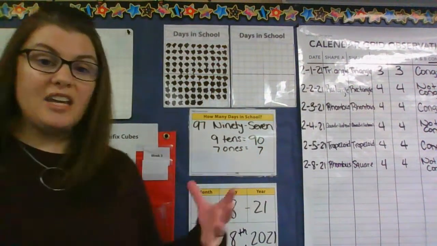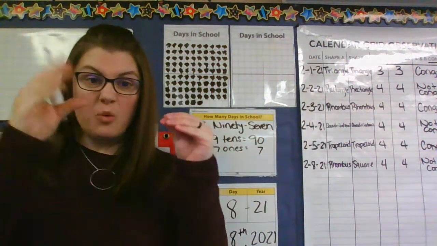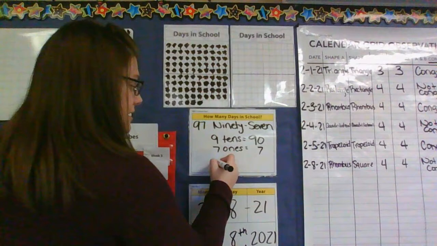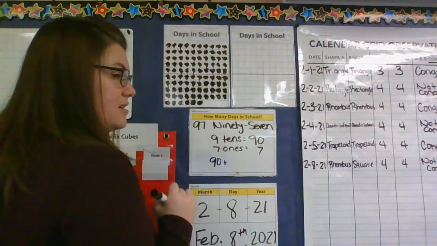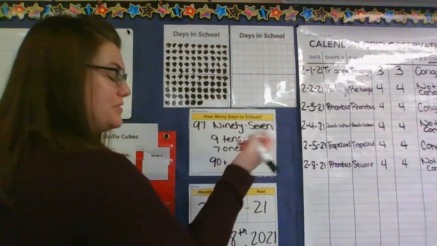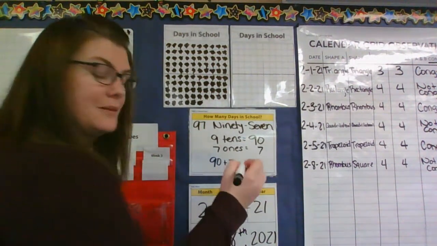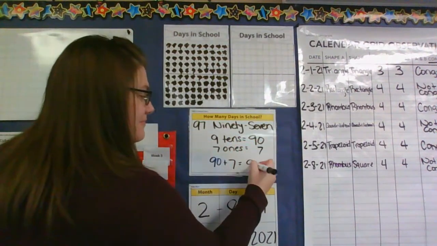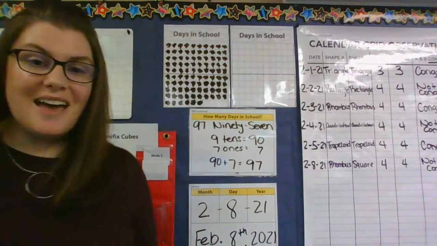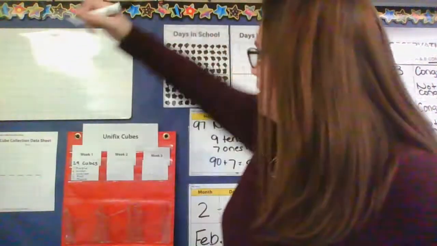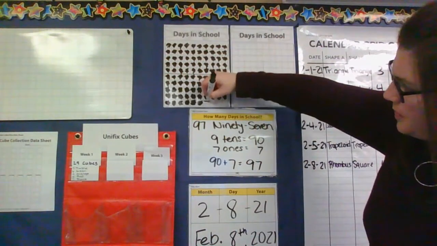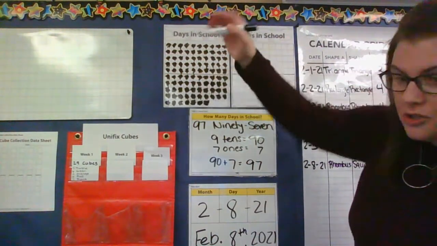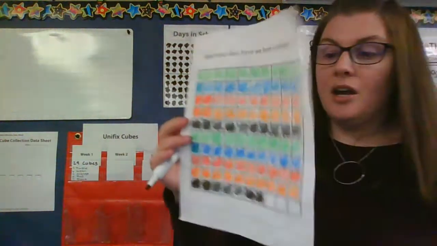So now let's write that equation. Let's add our tens and our ones back together. So we have to add our tens. So we're going to take that 90 plus our sevens, or plus our ones. So plus 7. Oh, some days the words just don't come out right, friends. So we have our 90 plus our 7 to give us our 97 days in school. I'm going to color in day number 97 up here. Make sure you have colored in day number 97 at home.